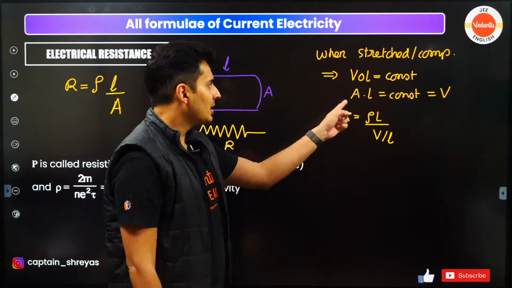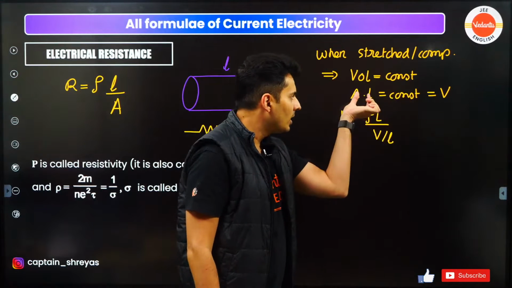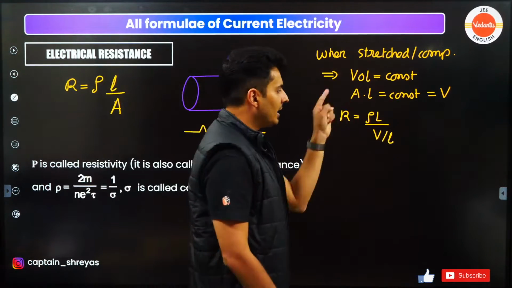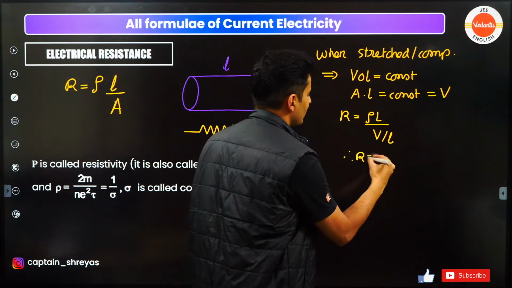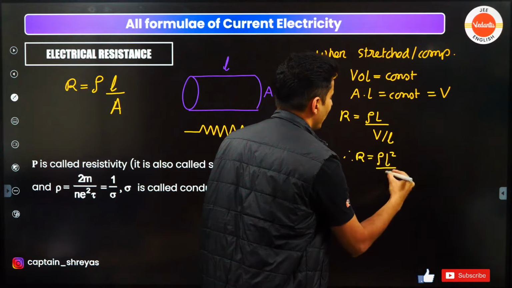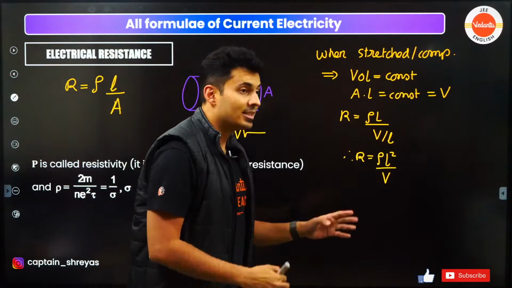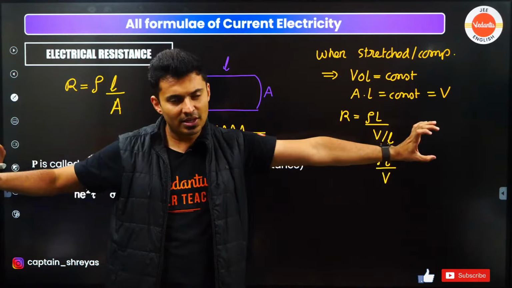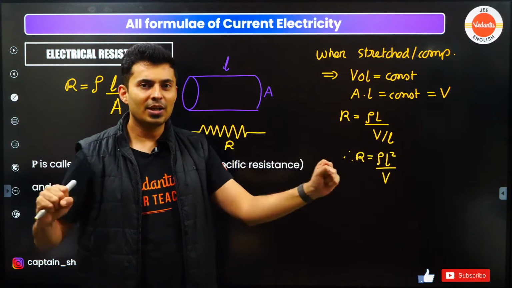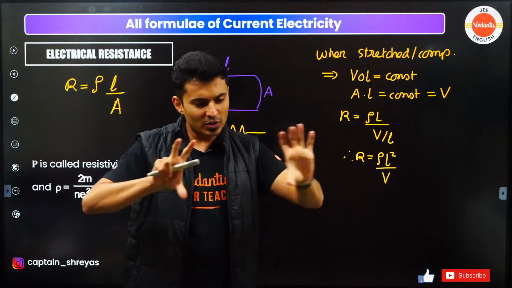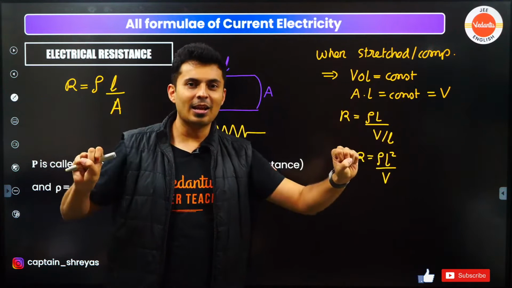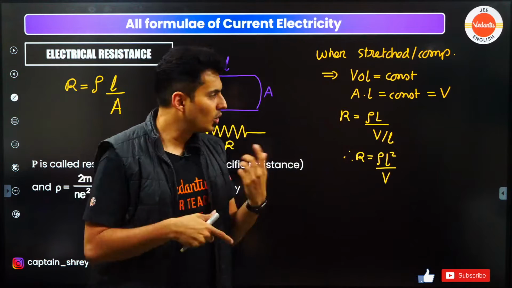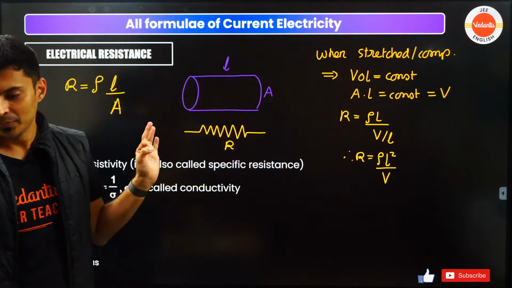Length will go on the top, so resistance will become rho L square by volume. So resistance is directly proportional to the square of the length if it is just stretched or compressed, meaning that you are keeping the volume constant, because when you pull it, length might increase but area will reduce. If you compress it, length will reduce but area will increase. So that's why you will use this formula.